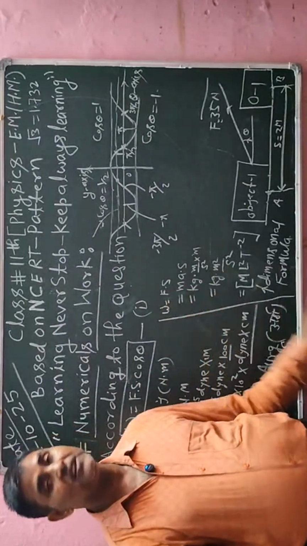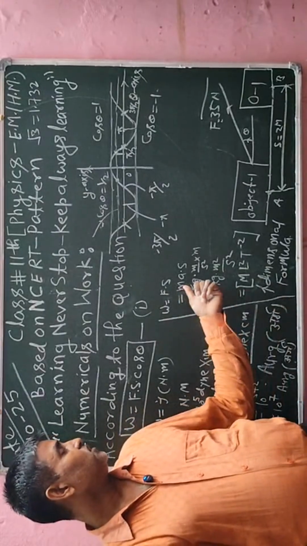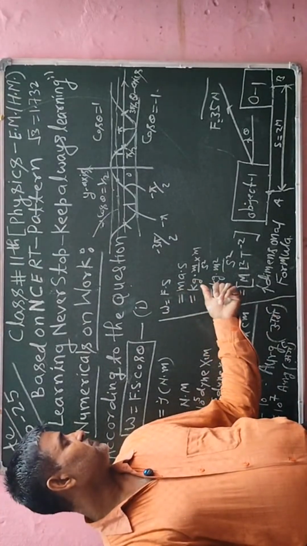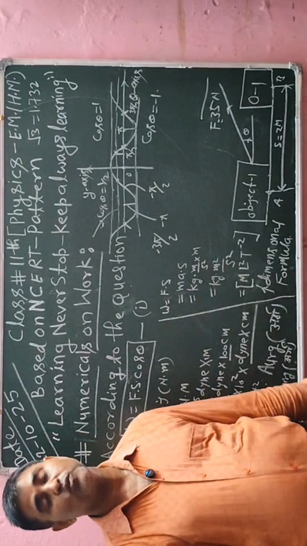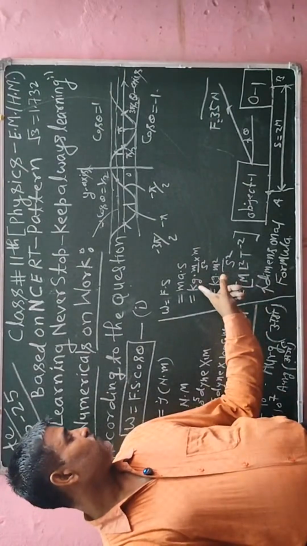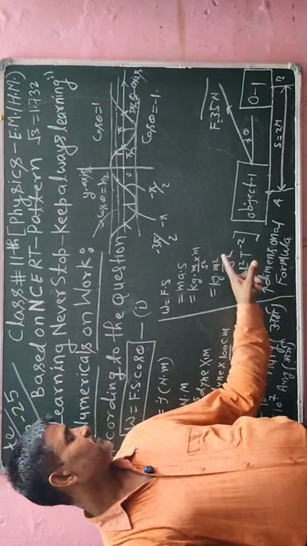Force can be written as F is equal to ma, according to Newton's second law of motion. Here m is measured in kg and a is measured in meter per second square. S is also known as displacement, and it is measured in meter. So I will write kg into meter into meter, that is meter square divided by second square.